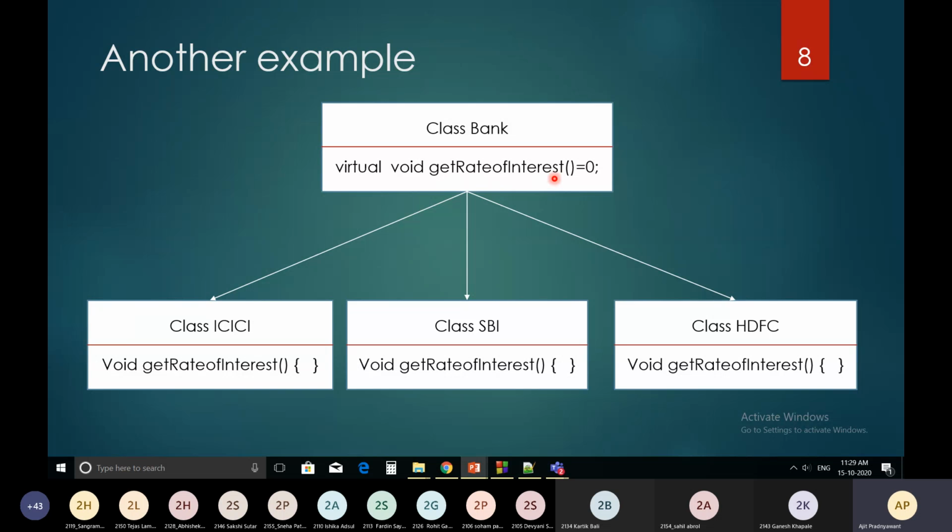So this common function, make it pure virtual function: virtual void get rate of interest is equal to 0. Then once you make it pure virtual function, it is compulsory for the ICICI class to write the body for get rate of interest function. Similarly for SBI class, that class needs to write the body for get rate of interest. Similarly for HDFC class. And this is another example which shows this class bank is an abstract class which consists of the pure virtual function.